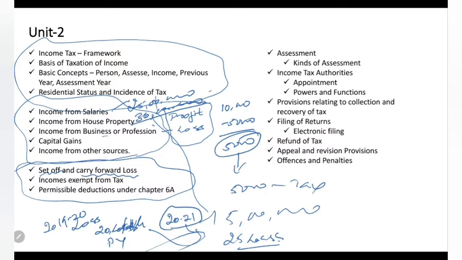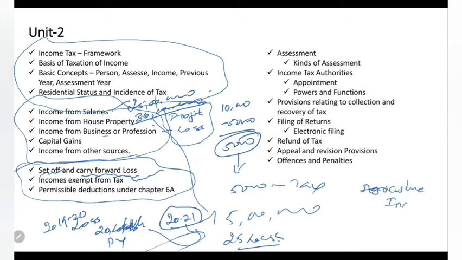Where all I can carry forward the loss, where all we have a right to set off the loss, that we will see. And next, incomes which are exempt from tax. There are a few incomes which the Income Tax Act says, if you are earning those incomes, then they are completely tax free. One best example is agriculture income.